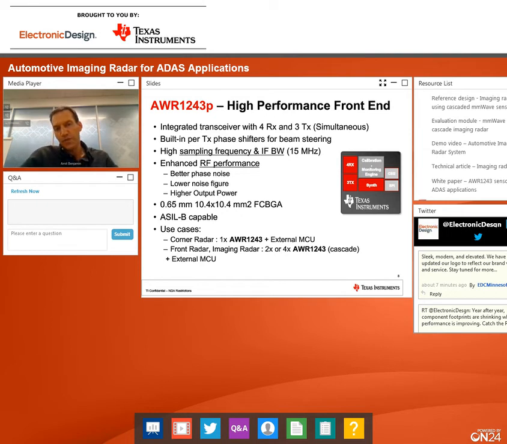So it is definitely a leading device for front radar, but also for corner. Nothing stops taking this device to corner and front, as well as the imaging radar that we'll show later on.